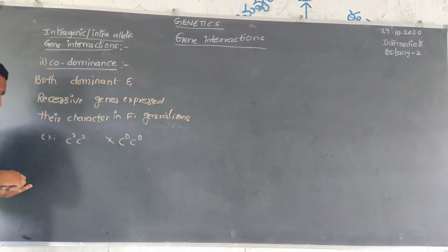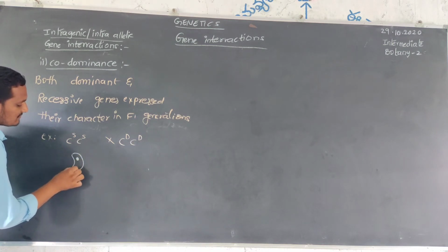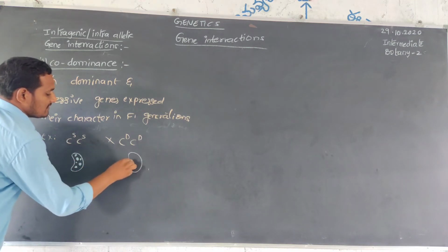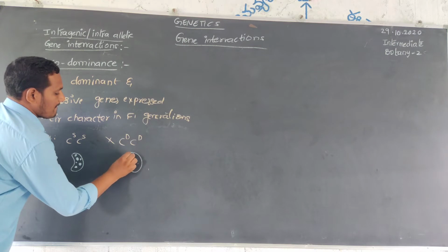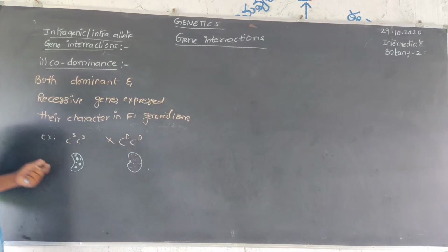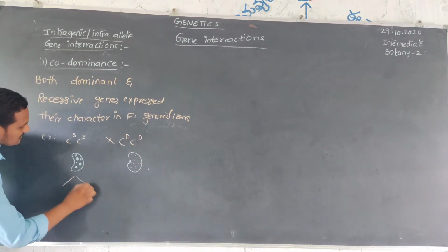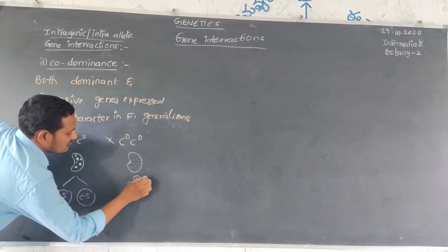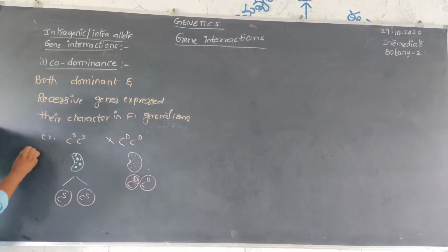Two pure plants are taken, one with spots and one with dots. This seed mainly contains spots, and this seed generally contains dots. Crossing these two plants, the possibilities are CS and CD. These are the parents, and these are the gametes.